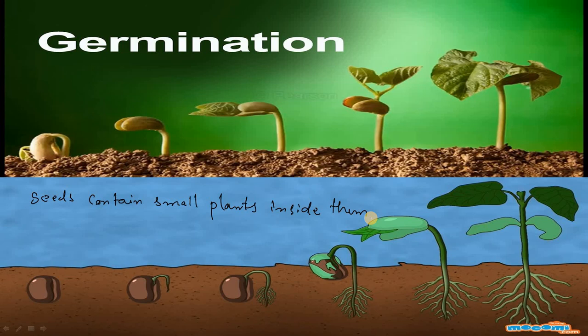So as you can see, seeds have a baby plant inside them. When the seed gets enough amount of air and water, and it is warm, the baby plant starts growing. The process by which the baby plant grows from the seed is called germination. Fine. So this was the chapter for you.